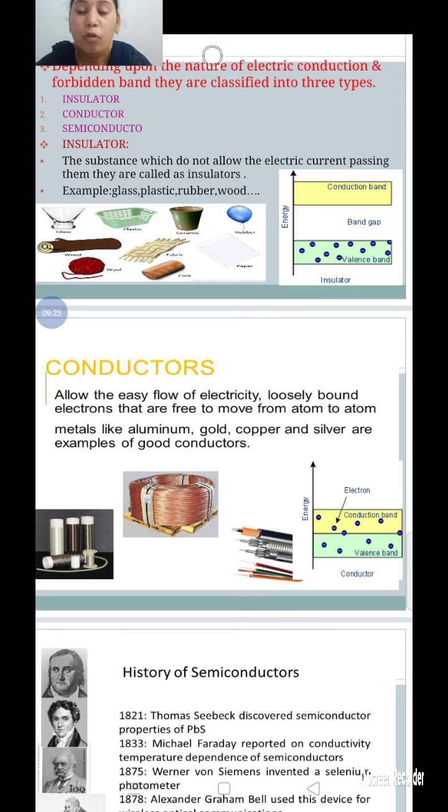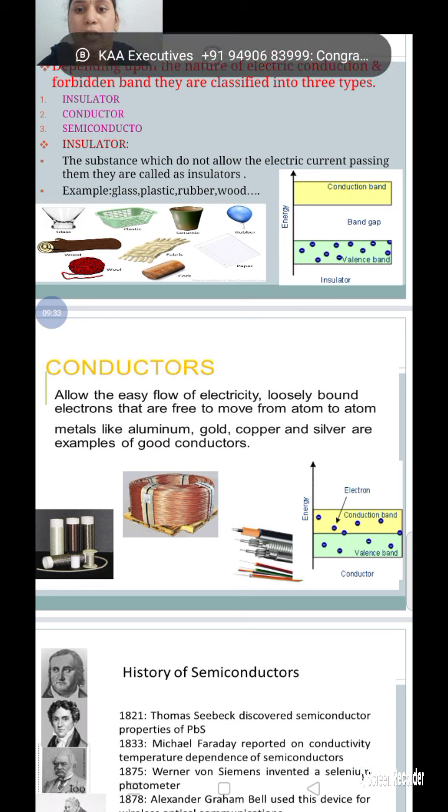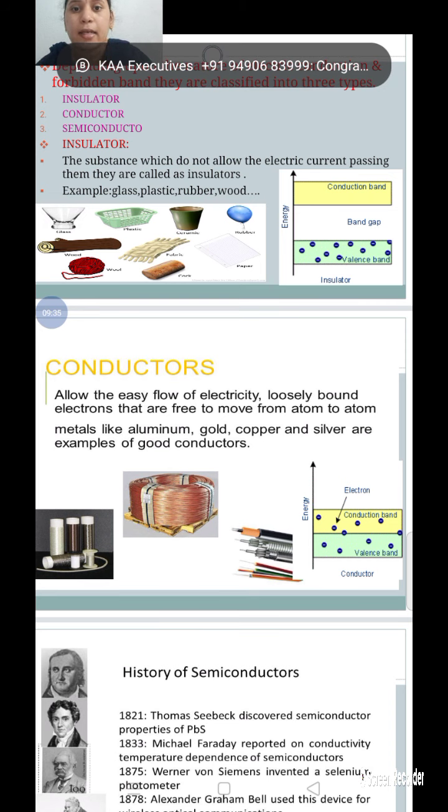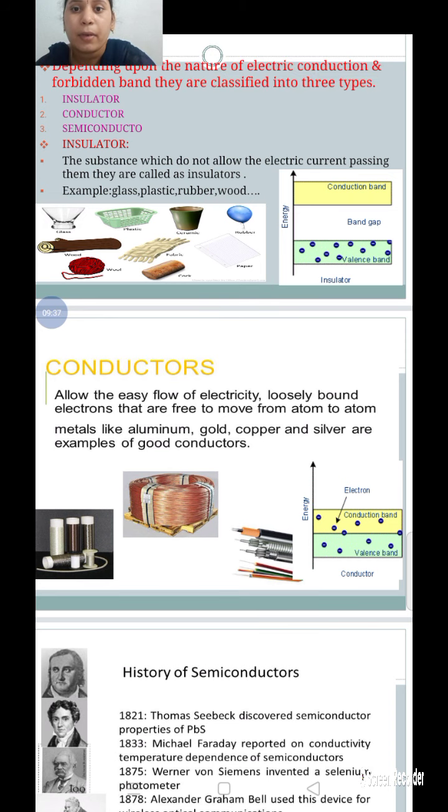What are conductors? The materials through which electric current passes are called conductors. The electrons move freely from one atom to another atom.